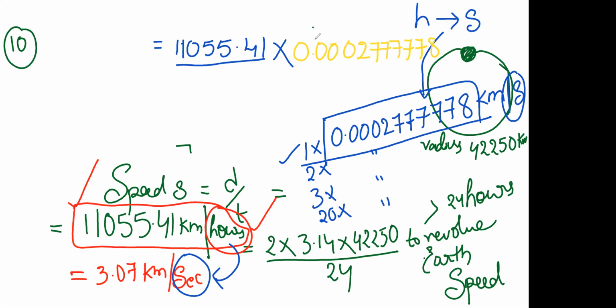What is the answer here? Vishnu, what is the answer? 3.07 seconds. Yeah, the answer is 3.07 seconds.